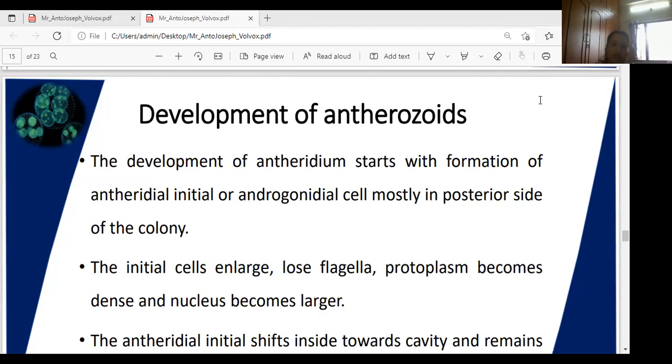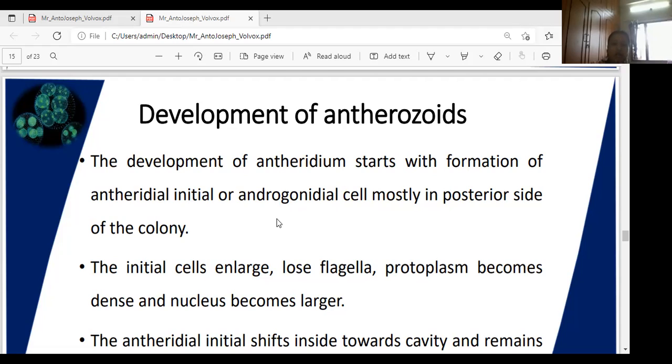Here the development of the antheridium starts. How does it develop? The antheridia develop from androgonia. These gametangium starting initial cells are called antheridial initial or androgonidial initial.